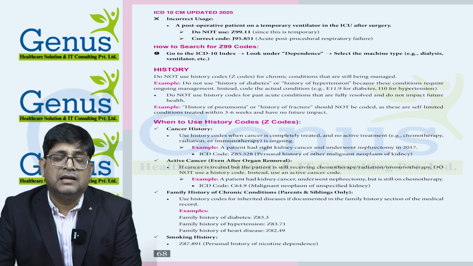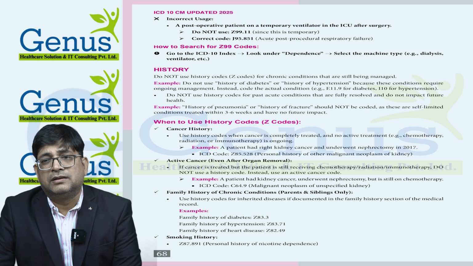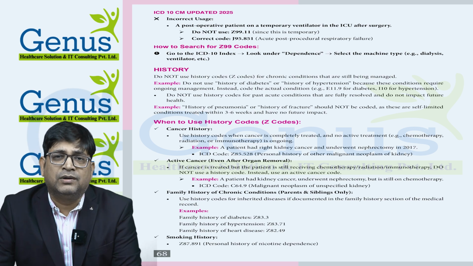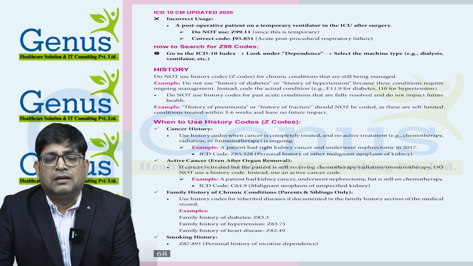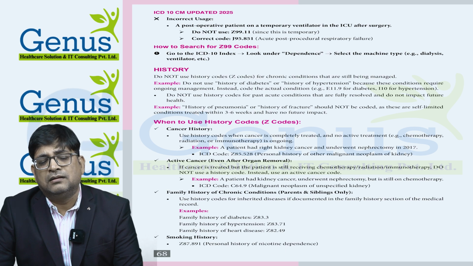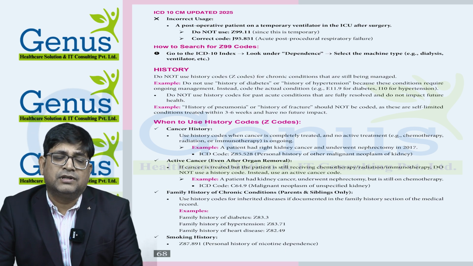Okay, so normally it's a 6 to 12 weeks period in which acute conditions are treated, and chronic conditions cannot be treated. They can be managed with medicine or other therapies. So for which situations can we provide the history codes?